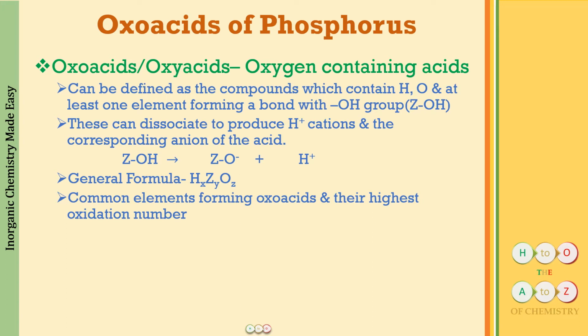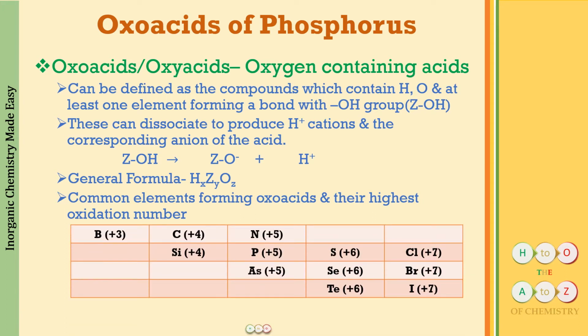Why the highest oxidation number? Just now I'll tell you. So the common elements which form these oxo acids are the p block elements. Generally these are non-metals which are forming these oxo acids, but this does not mean that these are the only elements which form oxo acids.